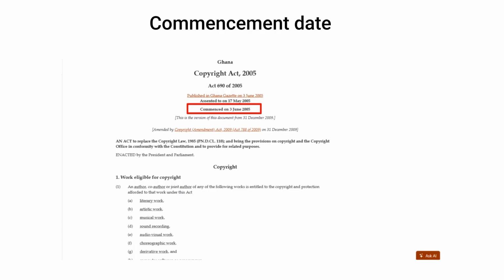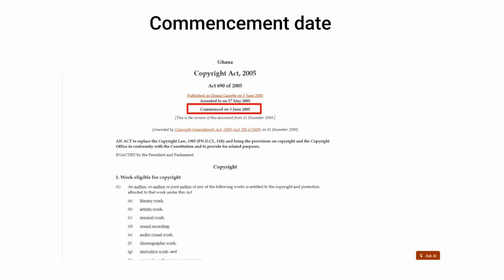Once you open an Act, look immediately for the commencement date. This tells you when the law came into force. In Ghana, legislation can come into force in different ways. Some laws commence automatically upon publication in the Gazette. Others require a ministerial executive instrument before they take effect. GhaLII displays this information clearly at the top of each Act, often with a link to the relevant commencement instrument. A law is only enforceable from its commencement date, not the date it was passed.